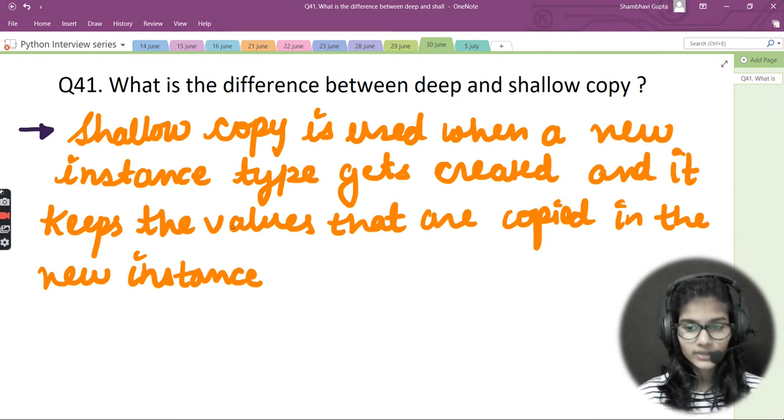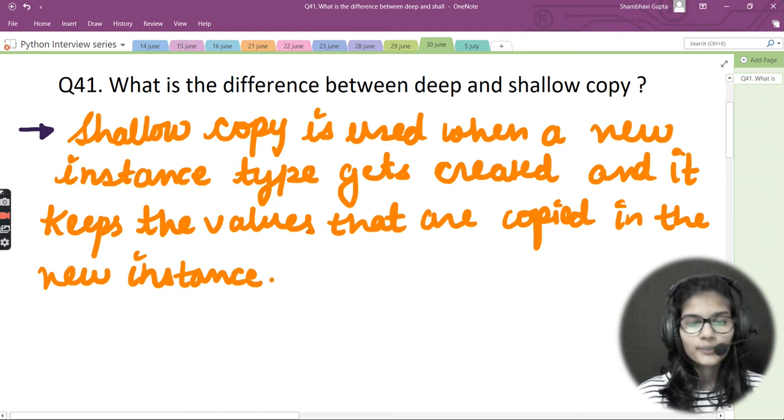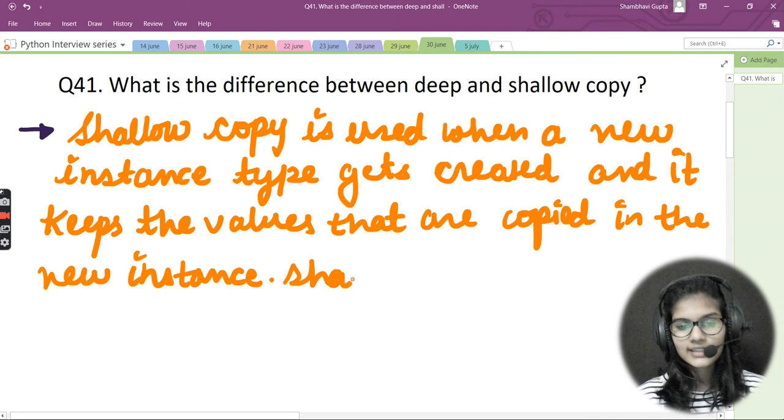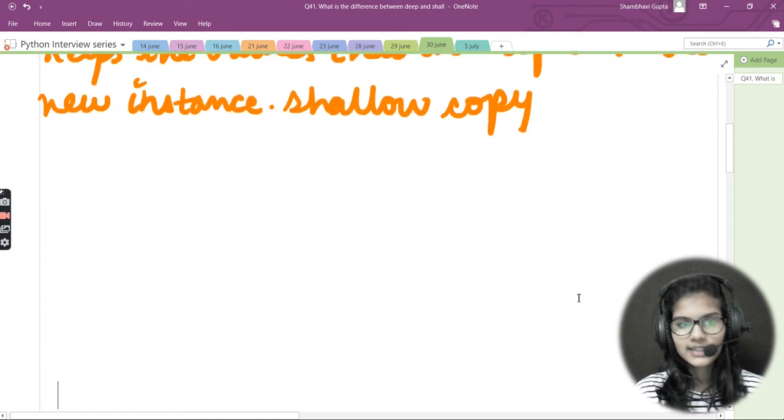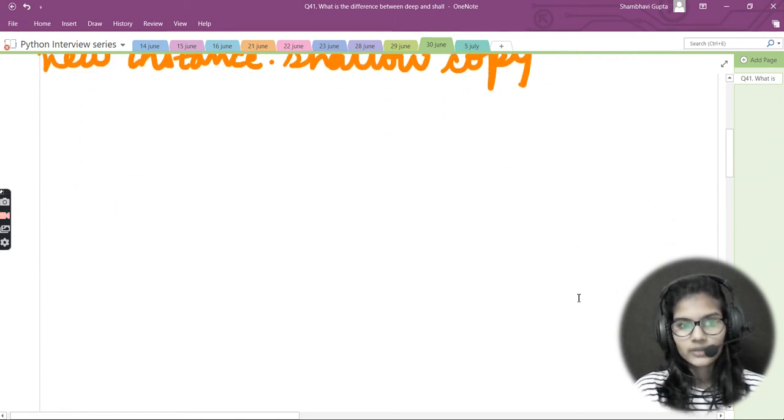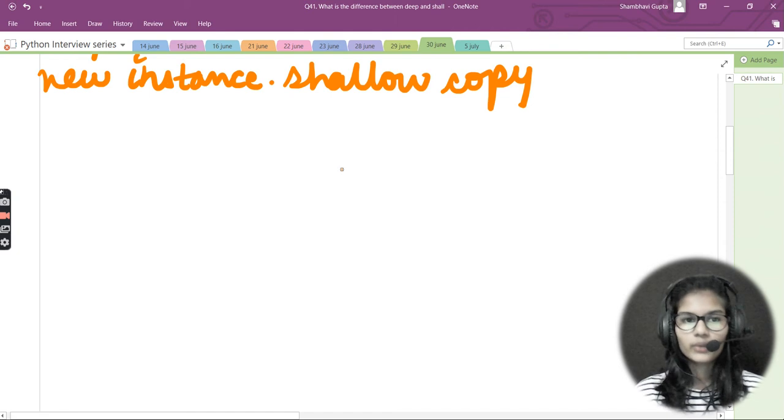I'm writing all the differences for the shallow copy first, and after that I'm writing all the things for the deep copy. I would not differentiate and make lines and write that. After that, the second thing for the shallow copy: let me come down so that I can get some space. So, shallow copy is used